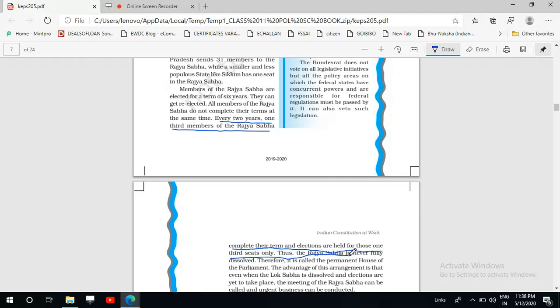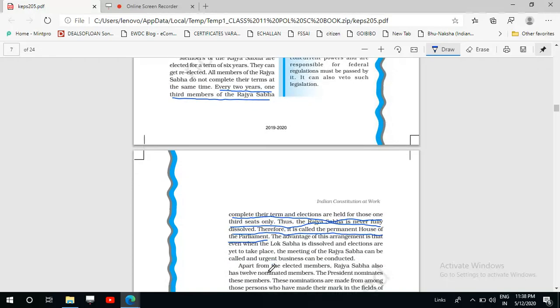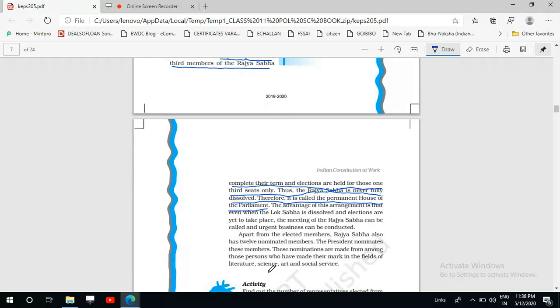It is called the permanent house of the parliament, because Lok Sabha is there only for 5 years, and Rajya Sabha is a permanent house. So there may be such times when Lok Sabha is not existing. Lok Sabha is dissolved, and the election is going on. And in this period, there may be some situation in which there is a need for the parliament, a need for the members to discuss an important matter. Then in that case, Rajya Sabha will be there for discussion.